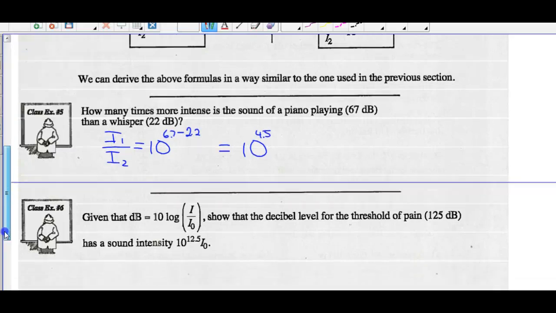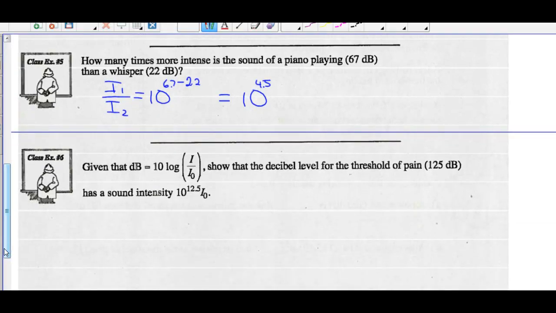Example 6. Given that formula, show that the decibel level for the threshold of pain has a sound intensity of 10 to the 12.5 times the threshold of hearing, I-O. All right. So we're told the decibel level of pain. We're going to put that in where the decibel level falls.